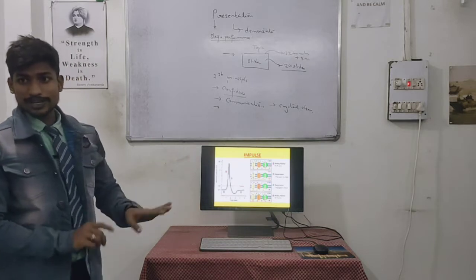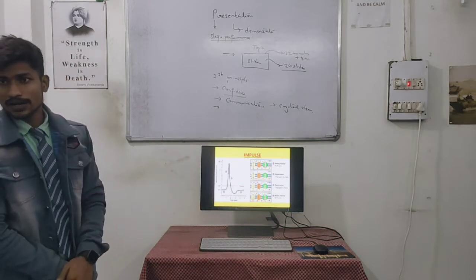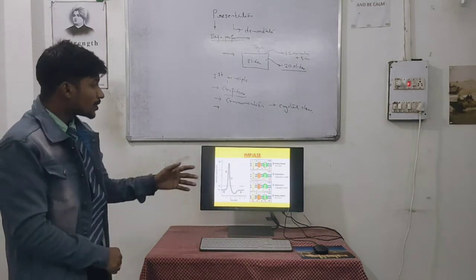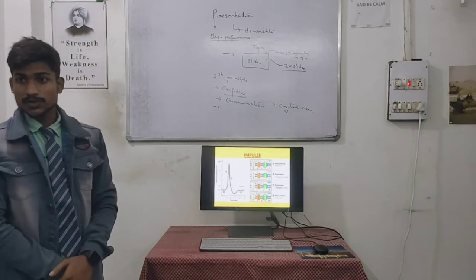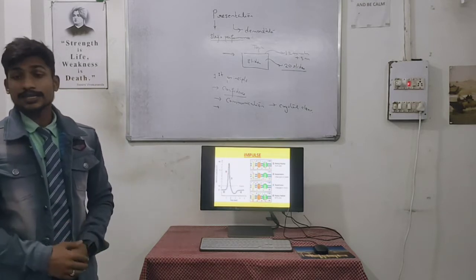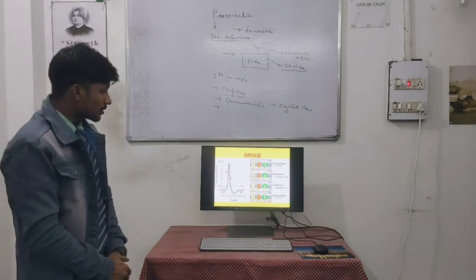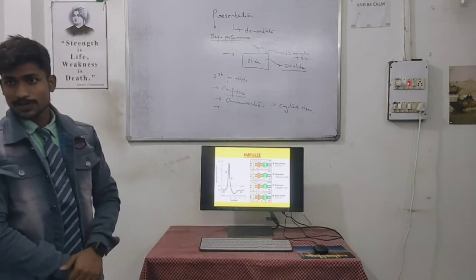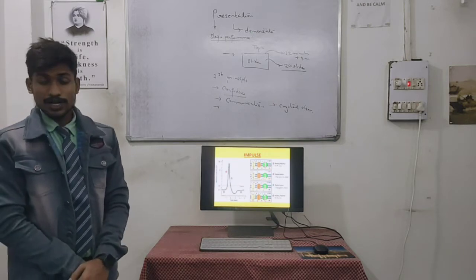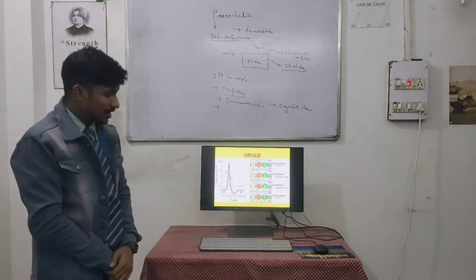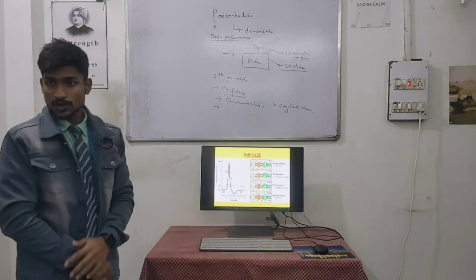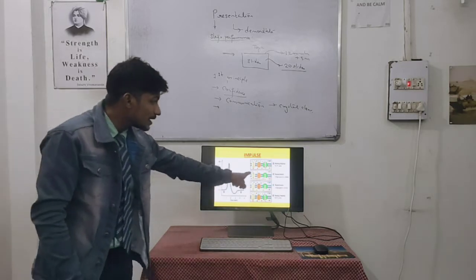Here what happens is that when a stimulus comes, it introduces chemical changes in your body, using ATP in the form of energy, and the sodium and potassium pump gets stopped. Due to the stoppage, we have a disbalance of ions in the inner membrane.